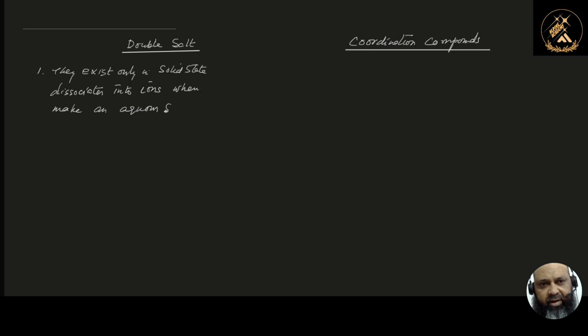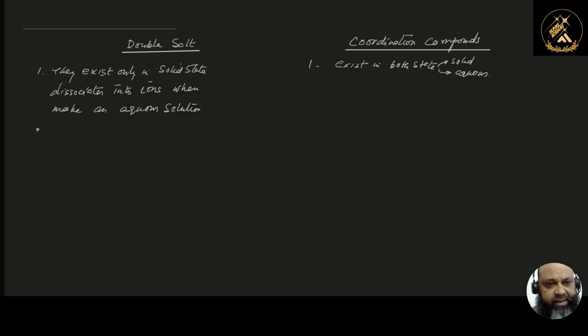So this is their important identification. The same thing, if you observe in the case of the coordination compound, they exist in the solid state as well as in the liquid state. They exist in both states. Remember that. That may be solid and that may be aqueous or liquid form, because during the aqueous formation they do not break into the respective ions.